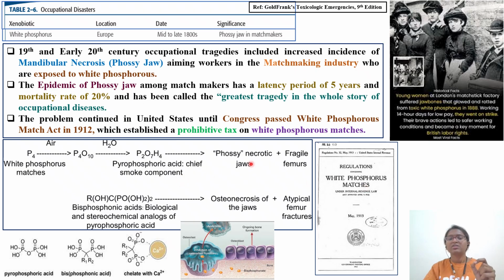Whenever you inhale these fumes, it causes Phossy jaw, necrotic jaws and fragile femurs, bones. Bisphosphonic acid is a major component in osteoclast bone formation. This pyrophosphoric acid is biologically and stereochemically an analog of bisphosphonic acid. Instead of bisphosphonic acid going and binding calcium, pyrophosphoric acid goes and chelates with calcium. So basically, it is going to interrupt your osteoclast bone formation cycle.